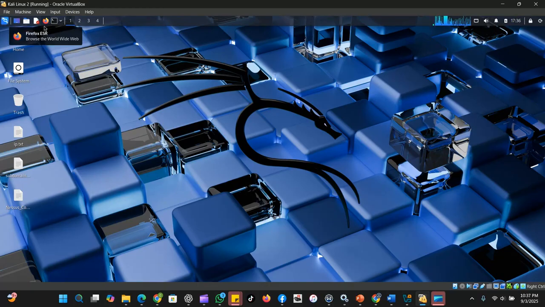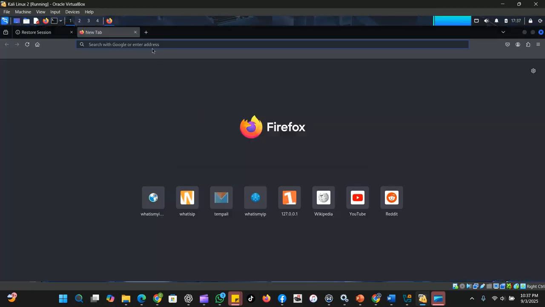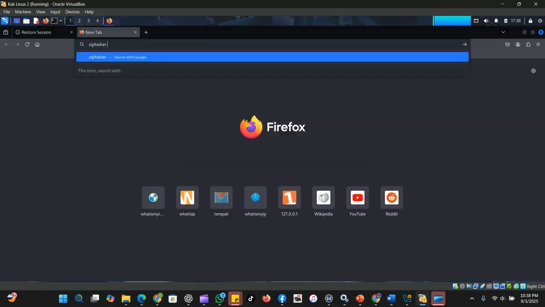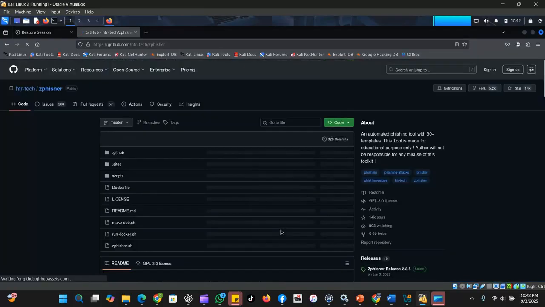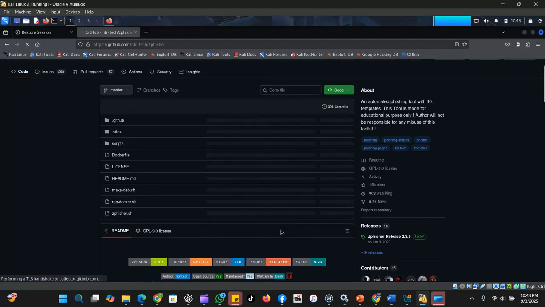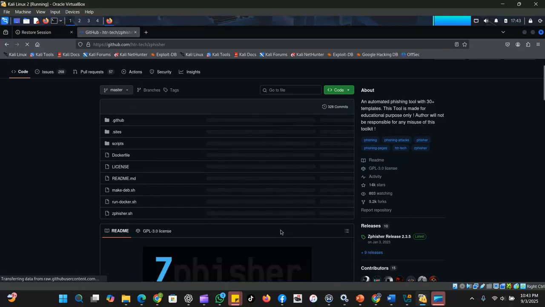Open your browser, search for Zfisher, and add the keyword GitHub. Hit enter. When installing applications from GitHub, it is recommended to read through the documentation. This will give you insight on how to use that application.